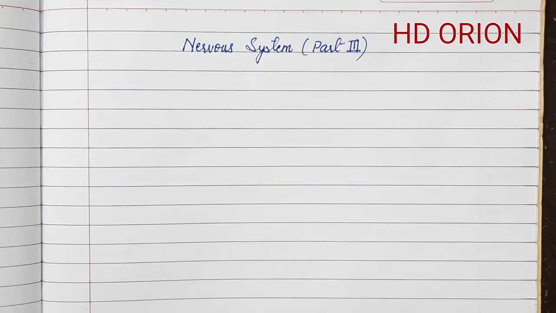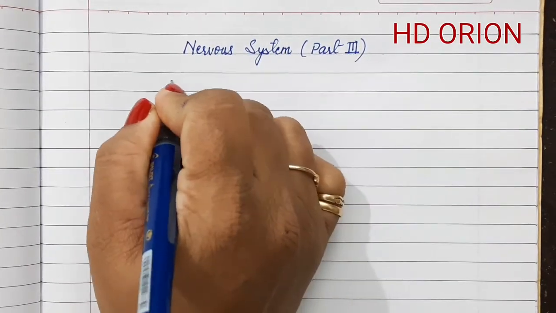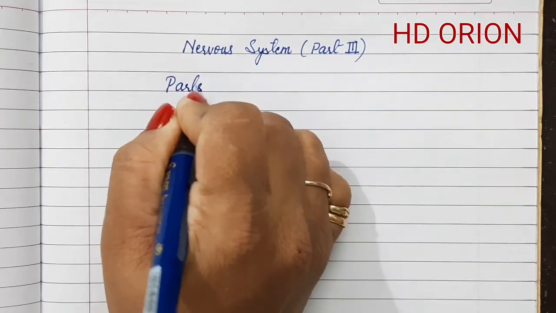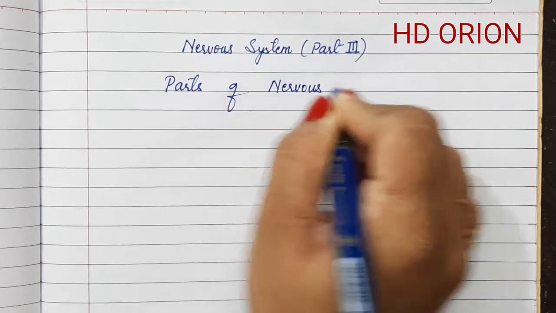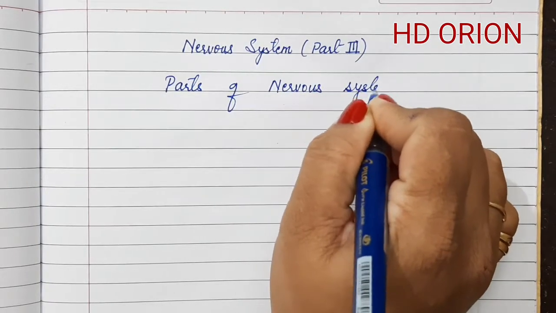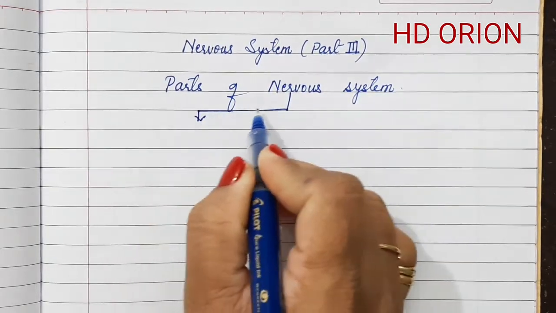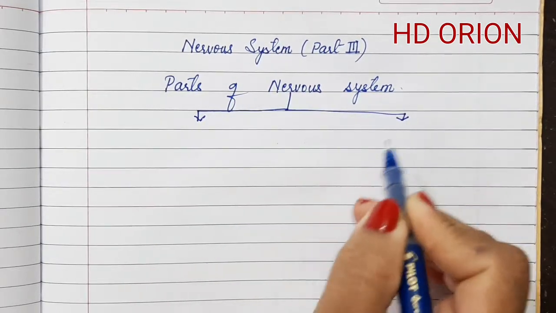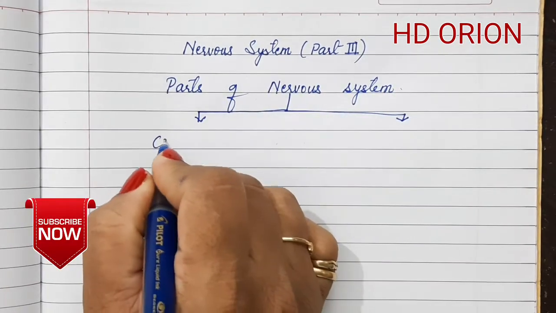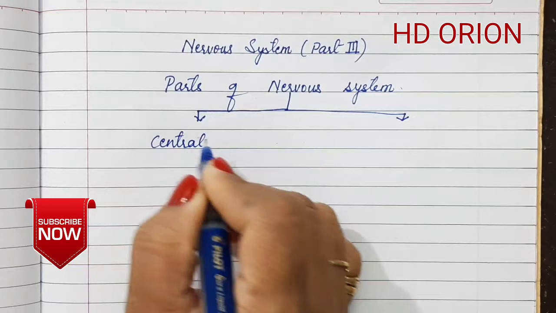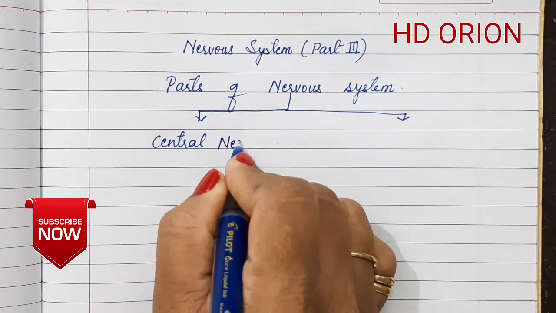Hello everyone, today we are going to study the nervous system part 3, in which we will be studying about the parts of the nervous system. The nervous system in human beings and other animals can be divided basically into two subdivisions. Earlier there were three subdivisions. The third part was the autonomic nervous system, but now it has been included in several of the books in the peripheral nervous system.